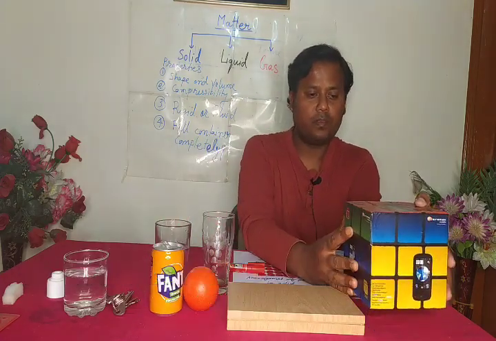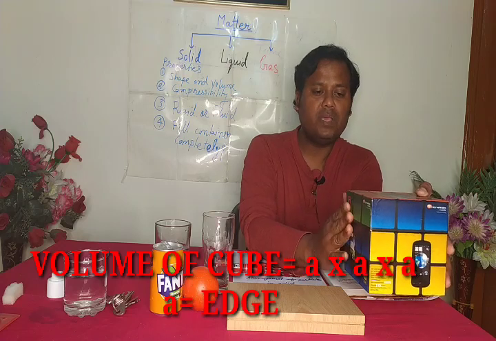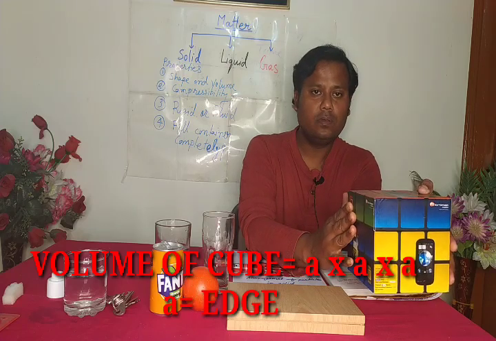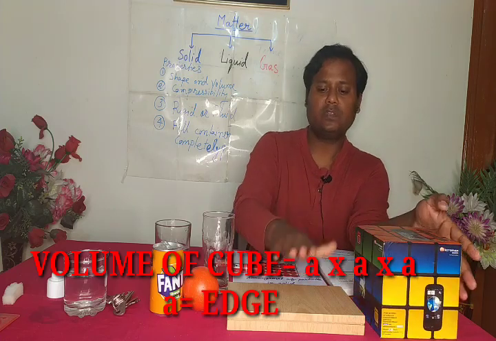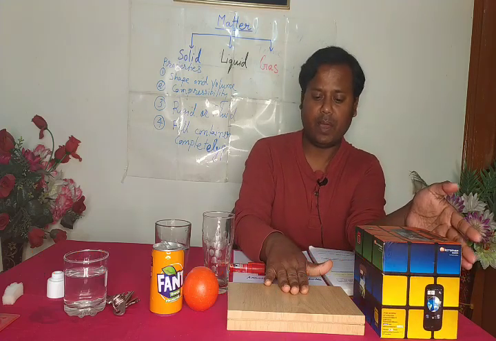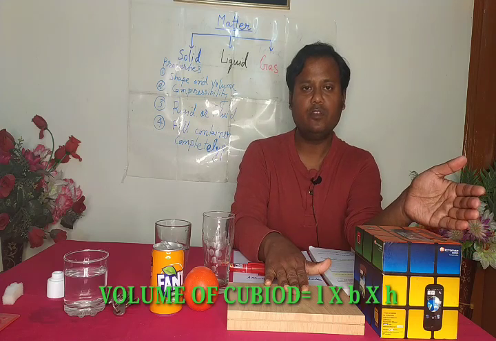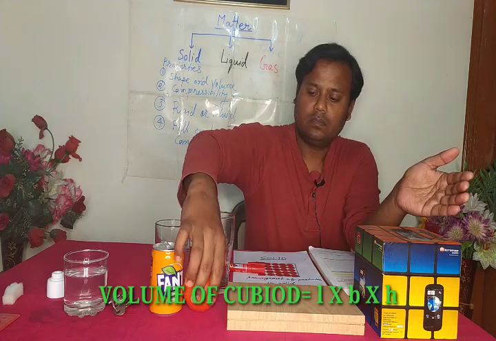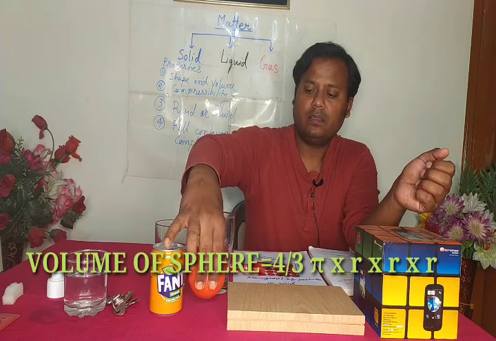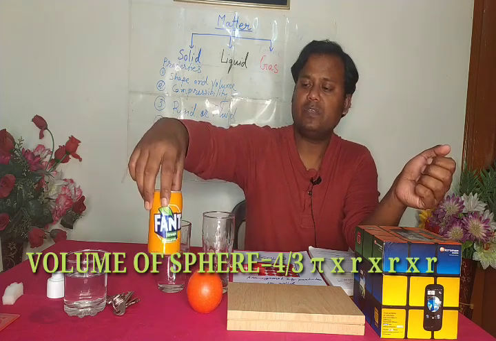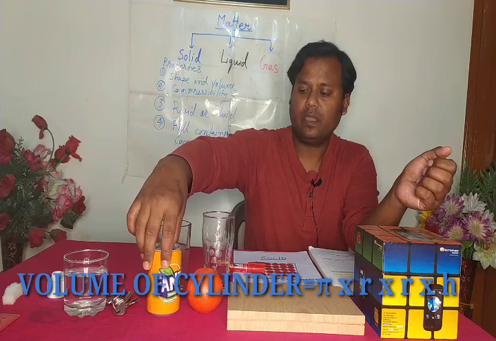We can measure the volume of a cube by side cube, of a cuboid by length into breadth into height, of a sphere by 4 by 3 pi r cube, and of a cylinder by pi r square h.